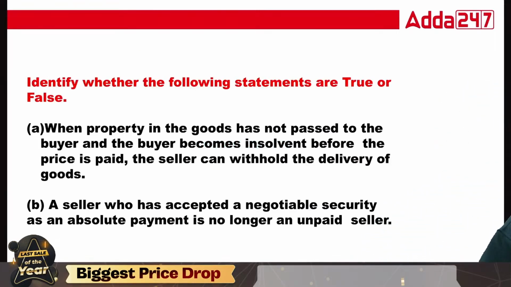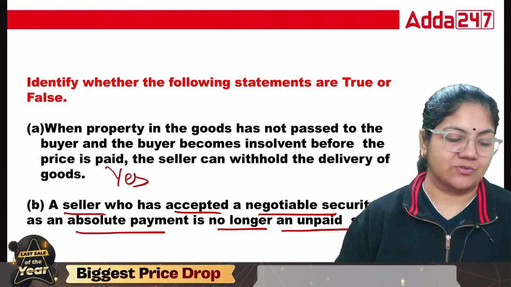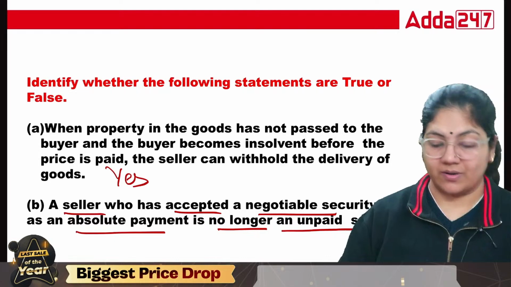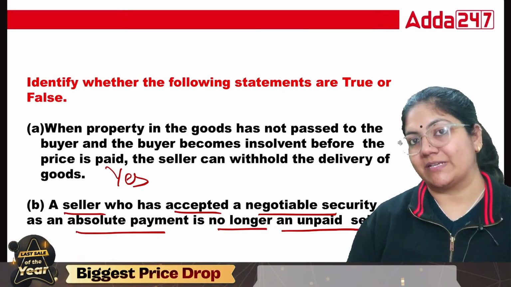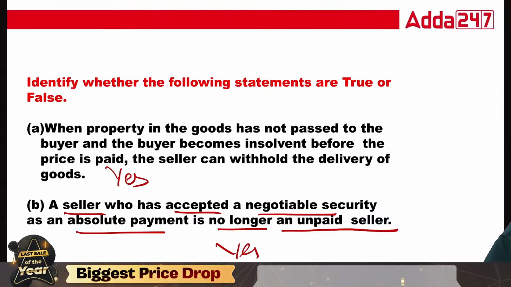Then when the property in the goods has not passed and the buyer becomes insolvent before the price is paid, the seller can withhold the delivery of goods. This is absolutely the right answer because the buyer is insolvent. A seller who has accepted a negotiable security as an absolute payment is no longer an unpaid seller. Negotiable security is basically a cheque, bill of exchange, promissory note, etc. Okay, so this is absolutely a yes statement.